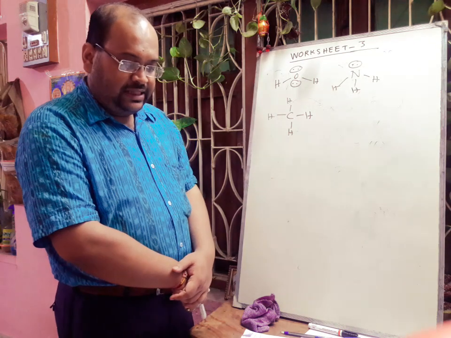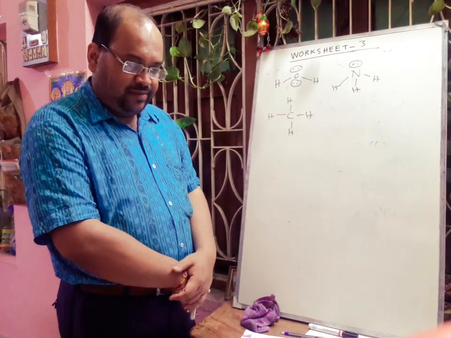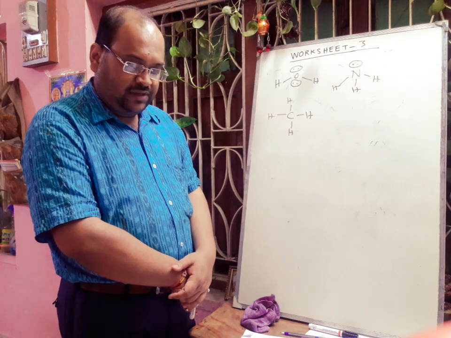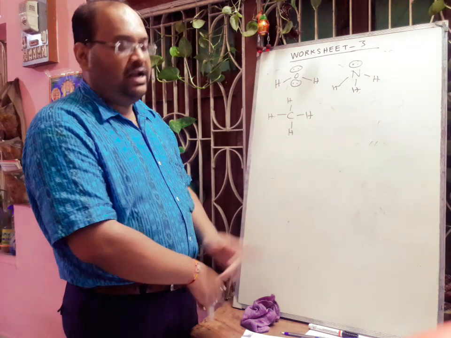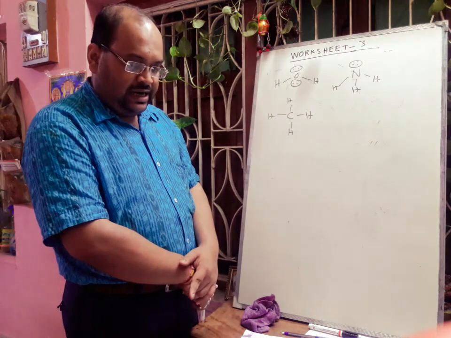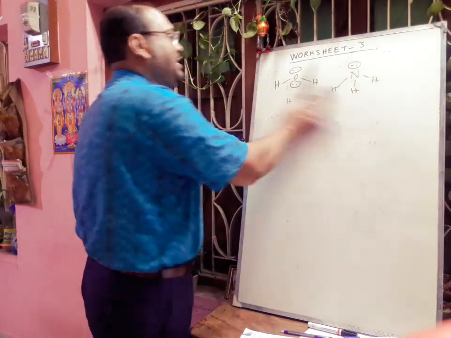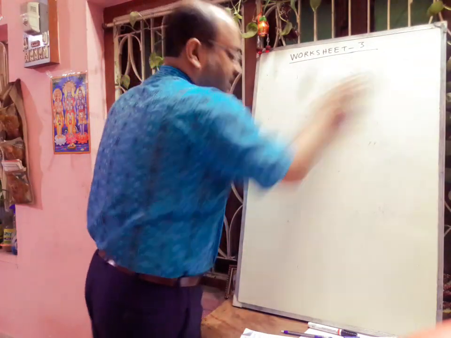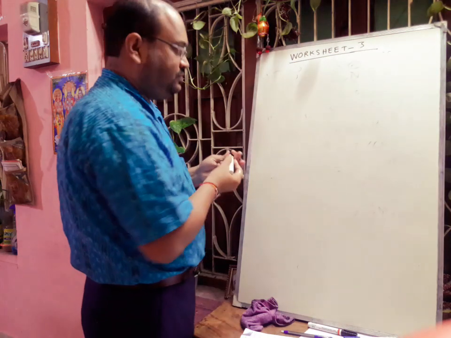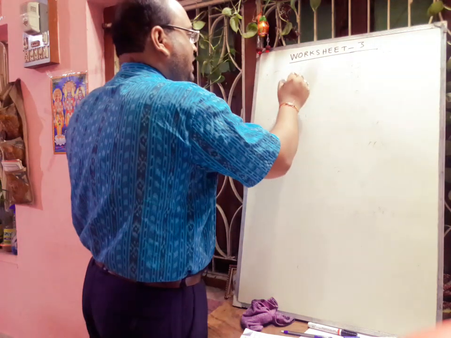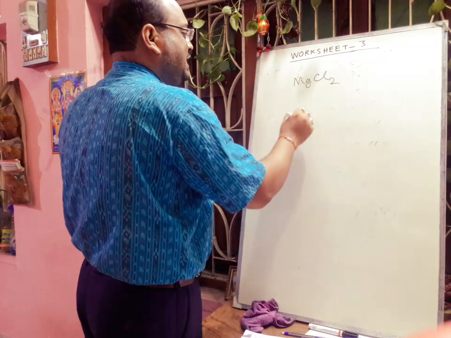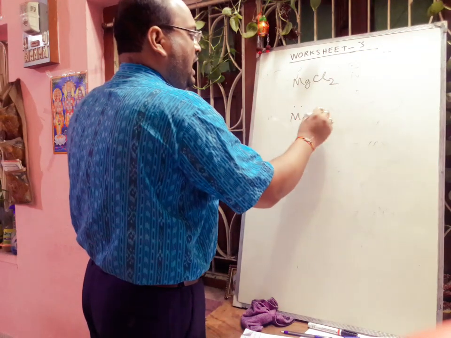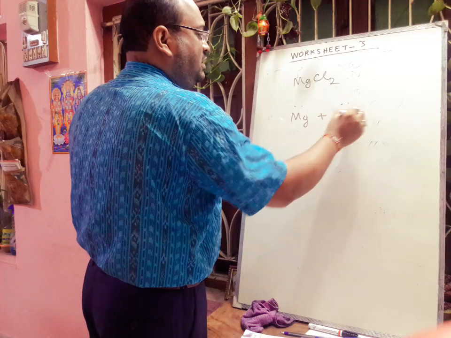Next question: draw an electron dot diagram to show the formation of each of the following compounds. First is methane, which we have already shown. And next one is magnesium chloride. Again I am showing you the electron dot diagram. In case of magnesium chloride, magnesium has 2 electrons and chlorine has 7 electrons in the valence shell.